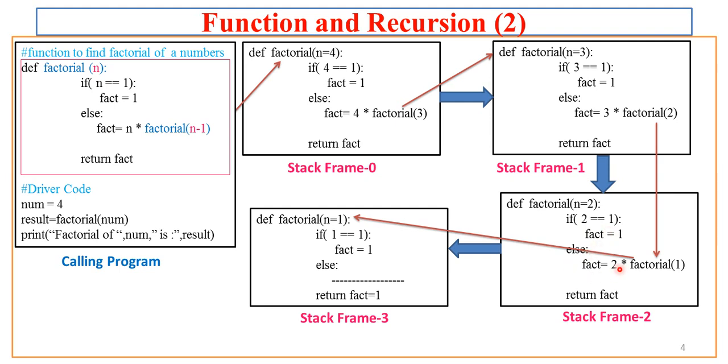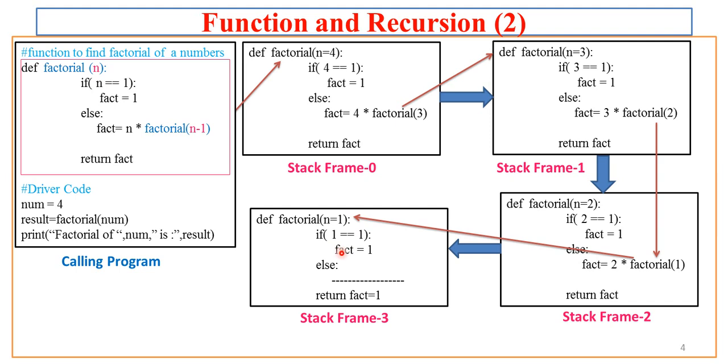So it will create one more copy, that is fact equal to 2 into fact of 1. Now here fact of 1 will again create a new copy, that is we are calling the same function with a new value of n, that is 1. So here it will generate the entire copy, but for this copy, if you see carefully, the if part will get executed.